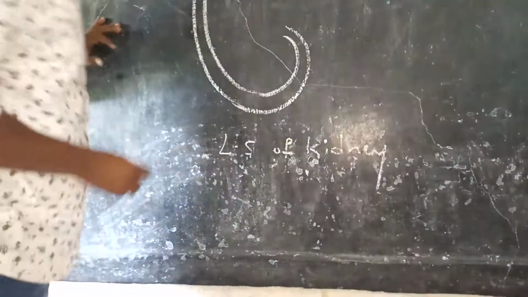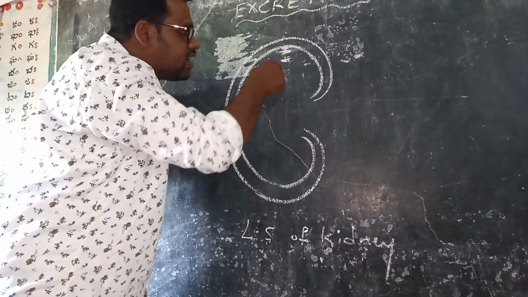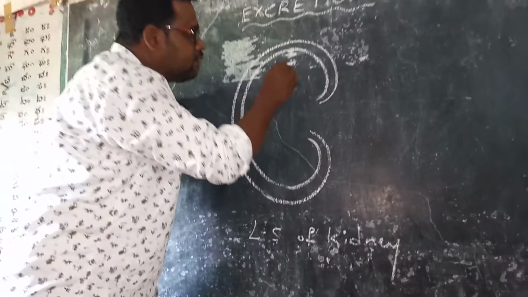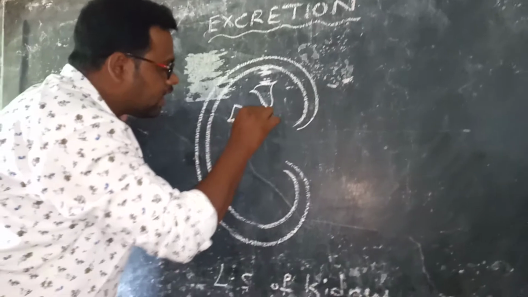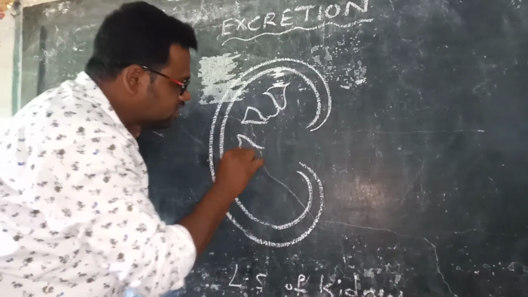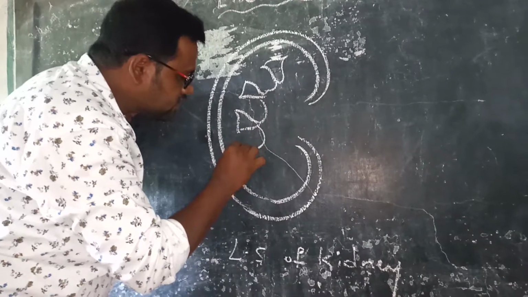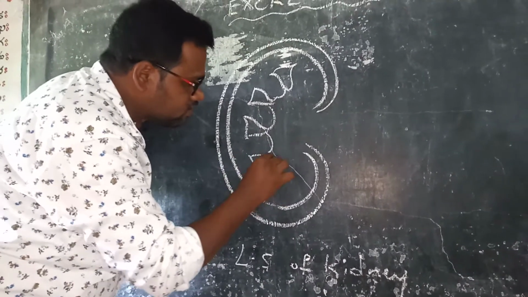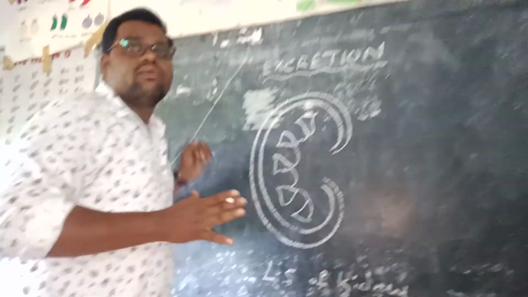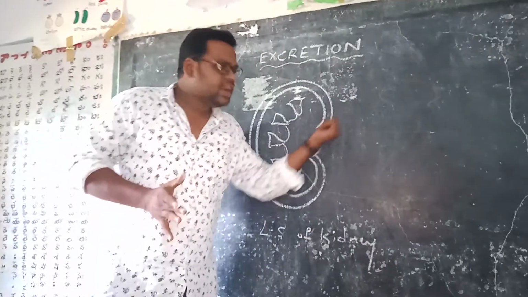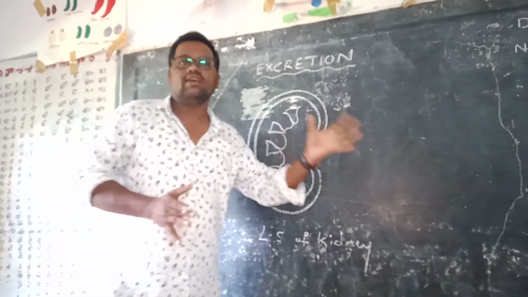Inside of the kidney there are pyramid-like structures, which are called renal pyramids. Nearly 12 to 15 renal pyramids are present in each kidney. Their major function is to filter the blood. Whenever the blood enters into the kidney, the main aim of these renal pyramids is to filter.